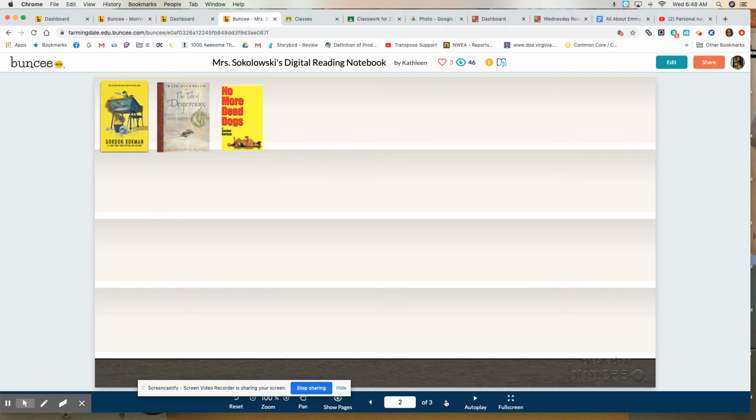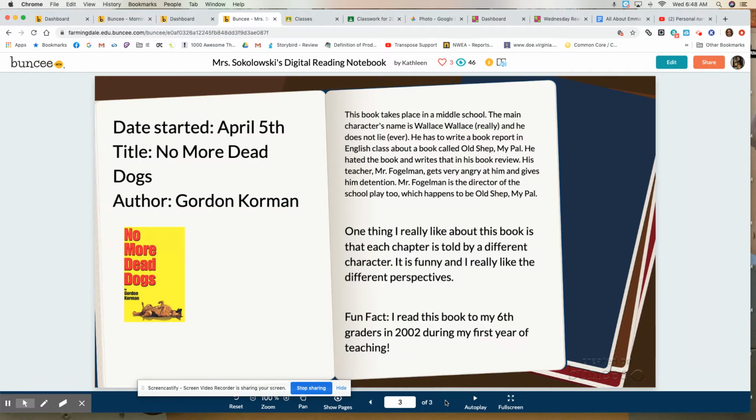And then this is what I would like you to do today. I'd like you to add a page where you are putting the name of the book that you're reading, possibly a picture, and then a little bit about it. It does not have to look like my page. I chose a book, but you can pick any other type of background that you want. The important thing is that you tell me the date you started your book, the title, the author, and then you tell me a little bit about it.